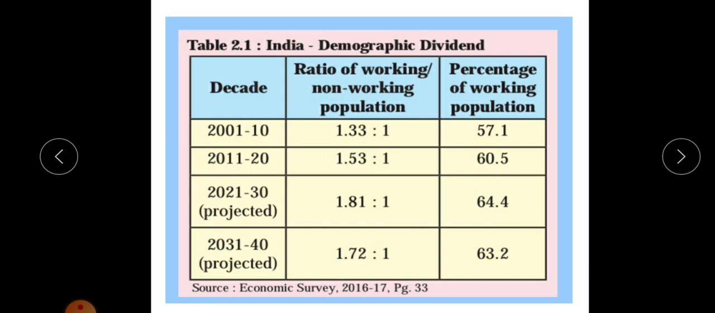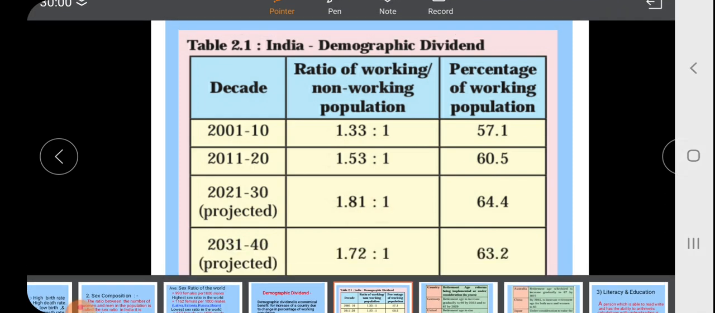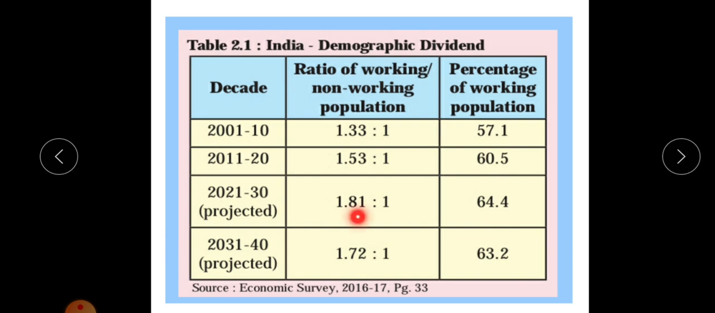India is now in the third stage of the demographic transition model. That's why there is a high proportion of young people and youth. The adult and young population is higher than the children and old population. That's why in India the working to non-working ratio is very good: 1.81 working population and 1 non-working population. So in this way we can say this demographic dividend